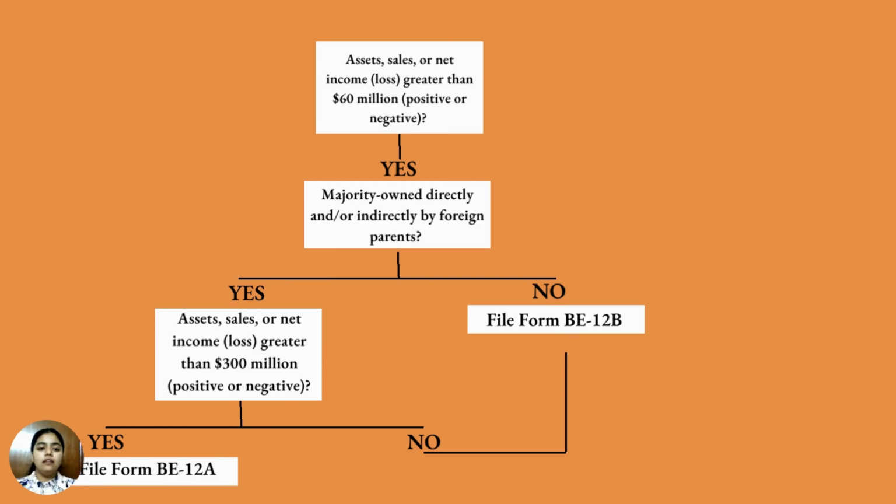If no, then file the form BE-12B. But if yes, then the $60 million bar extends up to a $300 million bar, positive and negative. If you fall into this category, you need to file the form BE-12A. And if you do not, then you can fill the form BE-12B.